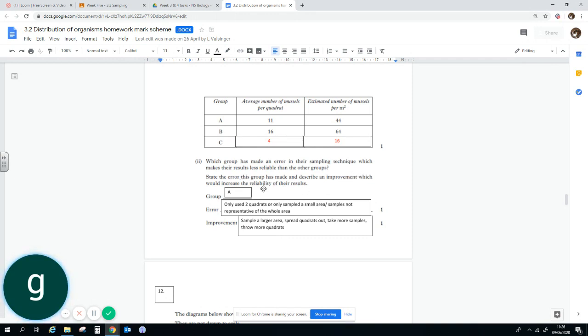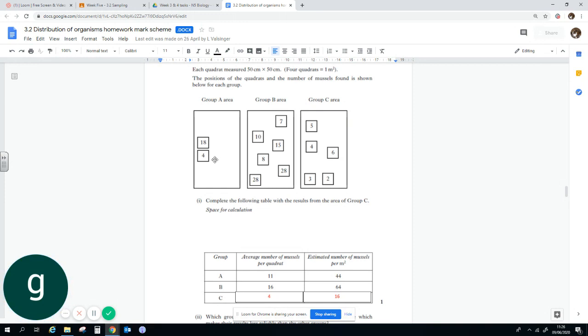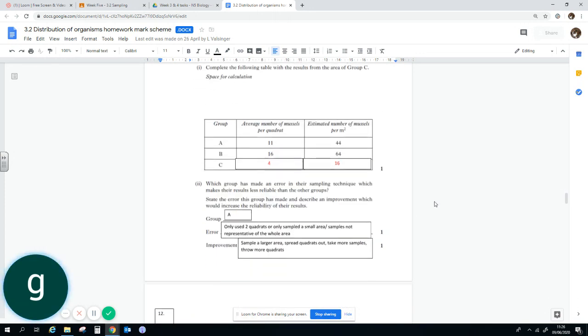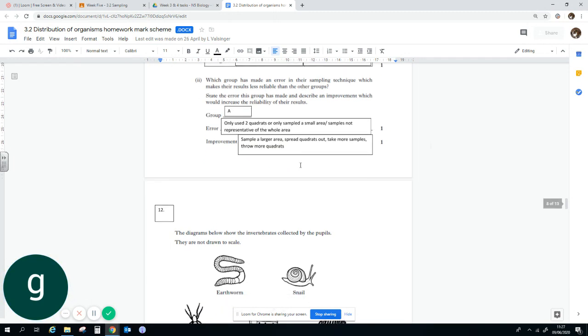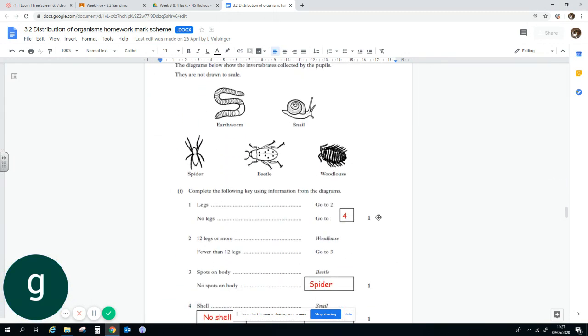Say the error is made. So A, it looks like they've only used 2 quadrats. So it's therefore not reasonable to compare their results, which misses out this entire area here, with the other ones, groups B and C, which have a fairly good coverage except for group C missing this area here. So only use 2 quadrats, sample a larger area as an improvement, and throw more quadrats.